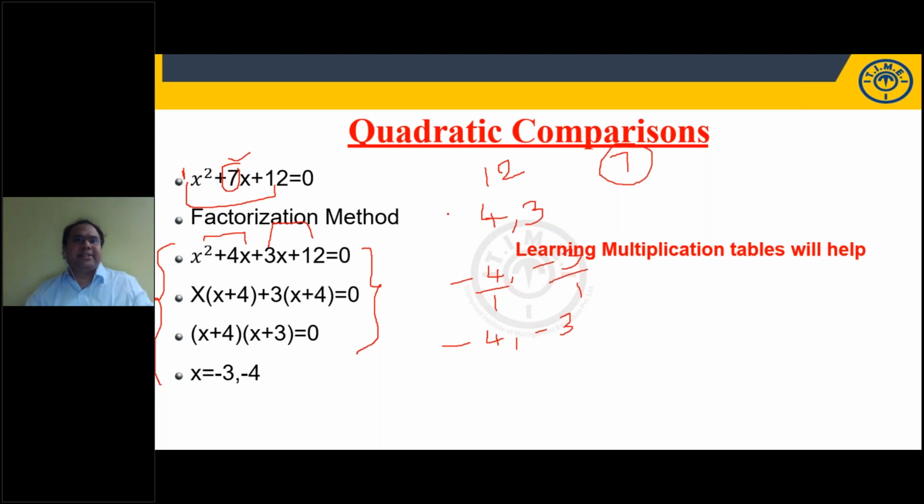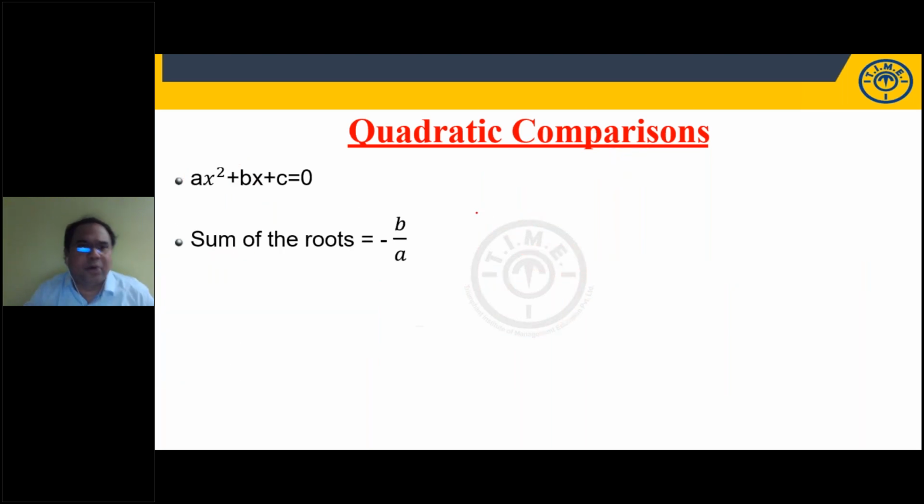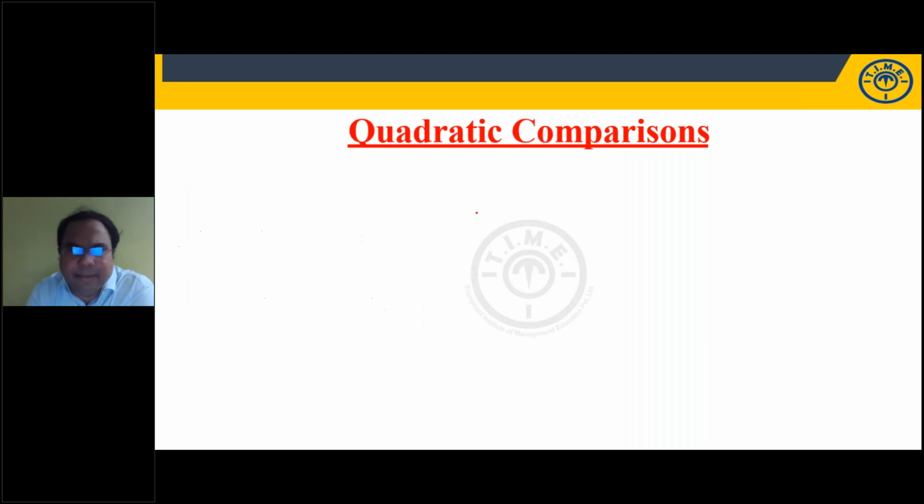For ax square plus bx plus c, what is the sum of the roots? Minus b by a. What is the product of the roots? C by a. So in a quadratic equation, the sum of the roots is minus b by a and the product of the roots is c by a. Why I am discussing this is, a few times you need not simplify quadratic equations. You can easily compare them.